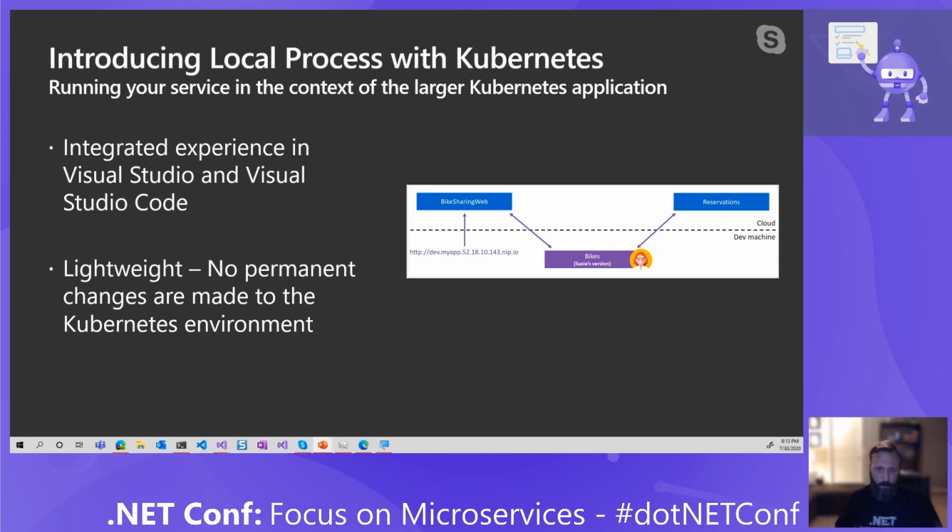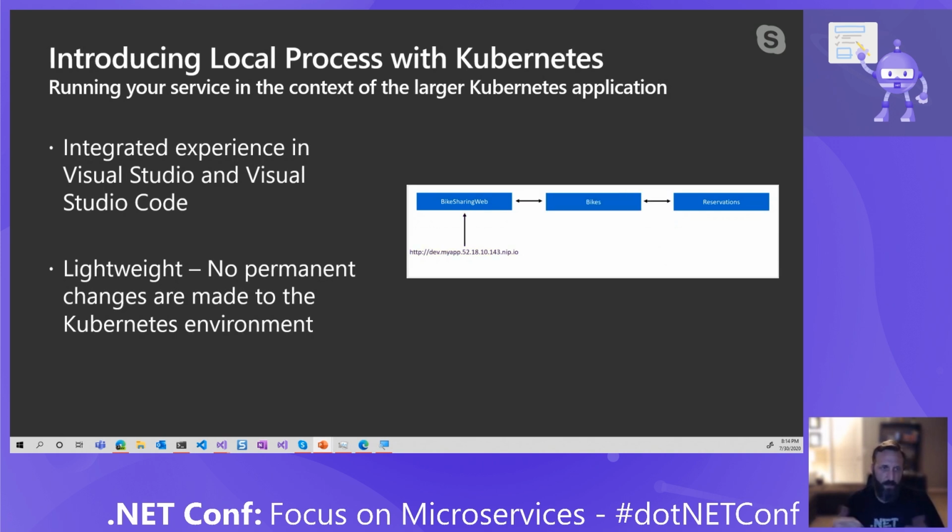Additionally, building and deploying your code to the cluster for each code change over and over again can be slow, time consuming, and also difficult if you're trying to debug or connect debuggers to it. What I'll show next is in Visual Studio, also in VS Code: we've got extensions that allow you to connect to your cluster and debug and write your code locally, but also as requests come in, as you can see on the slide here, we will route those requests to the service that you're working on with all the other ones that are actually in the cloud in your cluster.